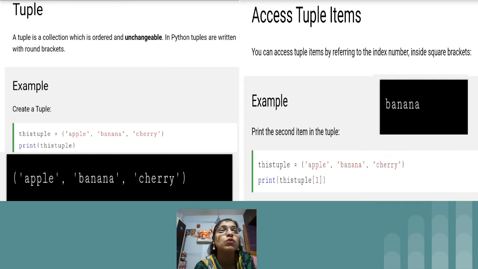As we all know, the numbering of data items in a tuple starts from 0, that is, the first element has index 0. So apple is at index 0, banana is at index 1. What we have printed, this tuple within square bracket 1, means the output you will get is banana.